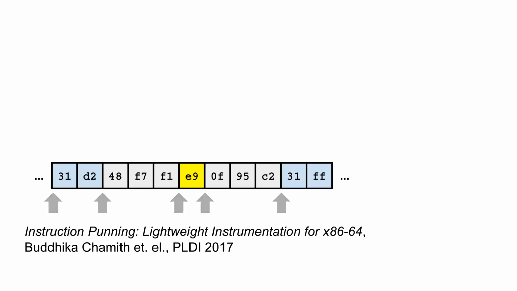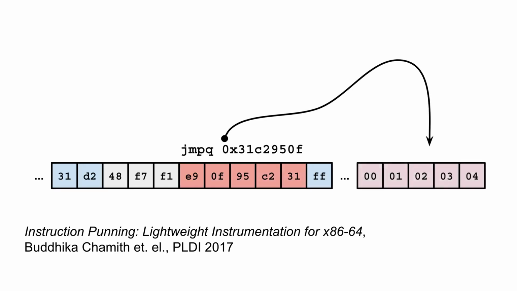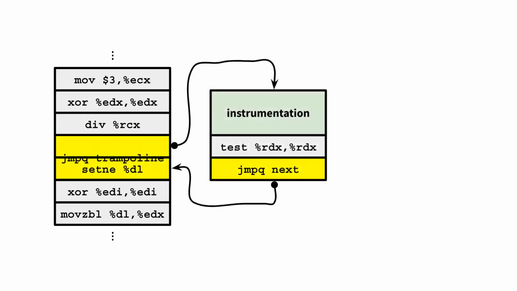However, the main disadvantage of instruction punning is coverage. Sometimes, when we attempt to insert a trampoline, the corresponding address will be occupied by some other object, such as program data. If this occurs, the trampoline cannot be inserted and the instruction punning step will fail. So in summary, instruction punning can be used to insert jumps to trampolines for instructions of any size.